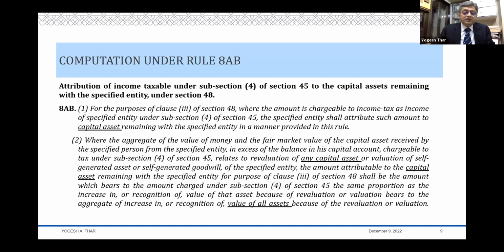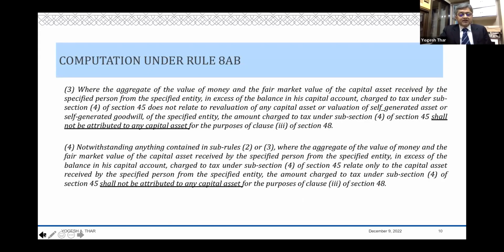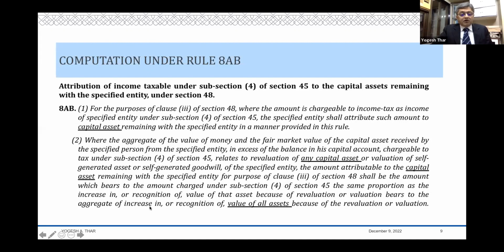The amount attributable to capital asset remaining with the specified entity for the purpose of 48(3) shall be the amount which bears to the amount charged under subsection 4 of 45 the same proportion as, now this is important, the same proportion as the increase in or recognition of the value of that asset because of revaluation or valuation bears to the aggregate of the increase in or recognition of value of all assets because of revaluation or valuation.